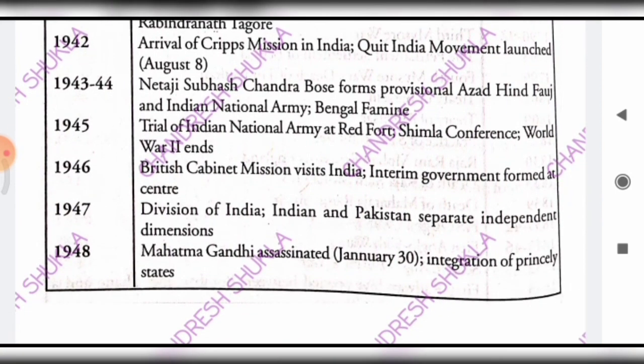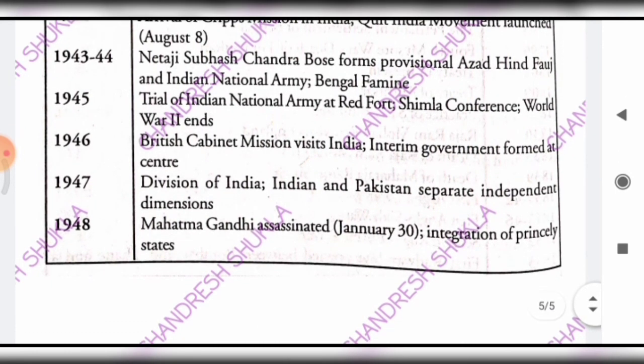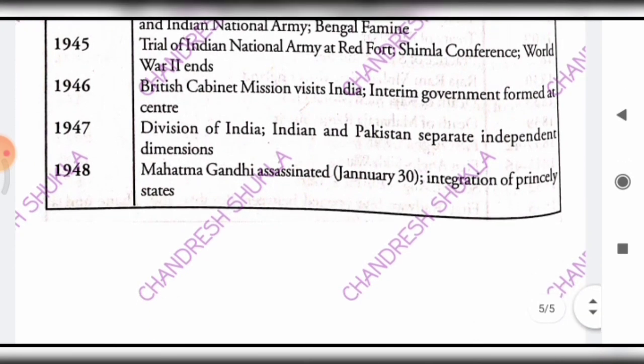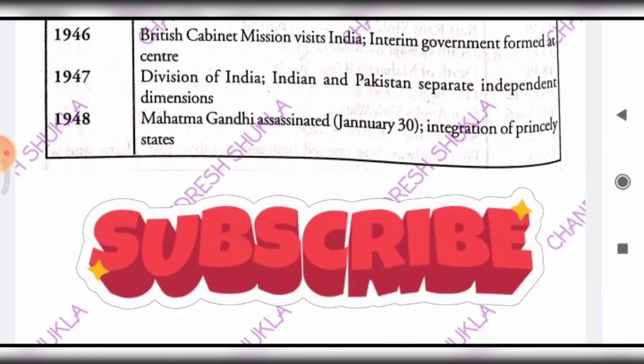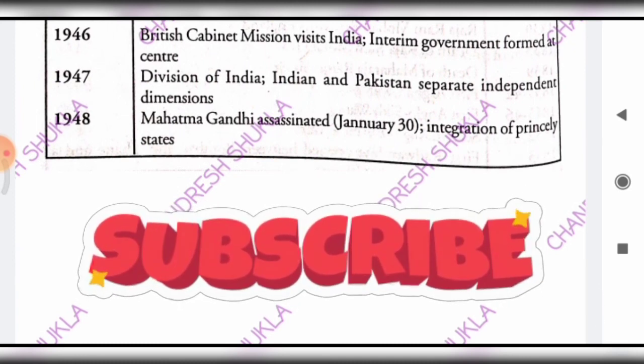In 1945, the Indian National Army trial at Red Fort was held, and the Simla Conference was also held in this year, and World War II also ended in 1945. And then come towards 1946, in which the British cabinet mission visited India and the formation of the interim government at the center took place. And then come towards 1947, that is a historical date for the history of India and Pakistan, that is, in the midnight of 15 August 1947 both India and Pakistan got independent, and in 1948 Gandhiji died, and in 1948 the integration of princely states took place.